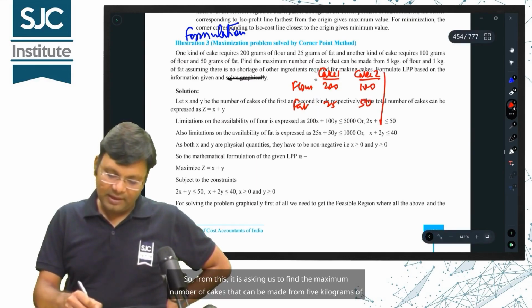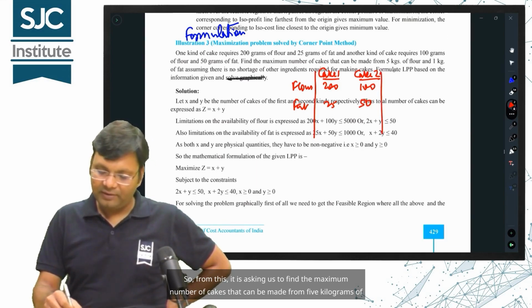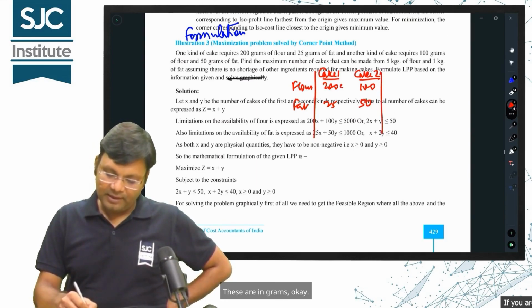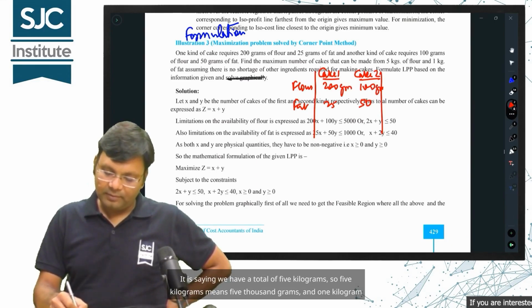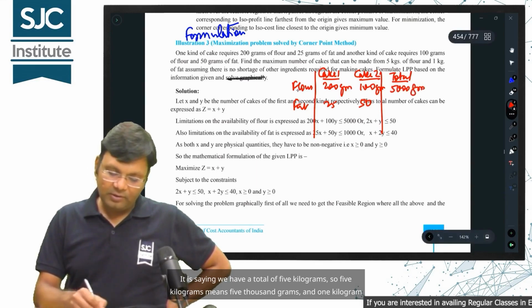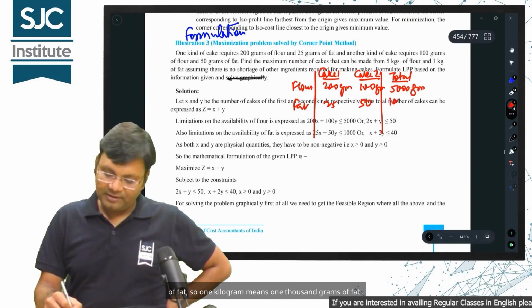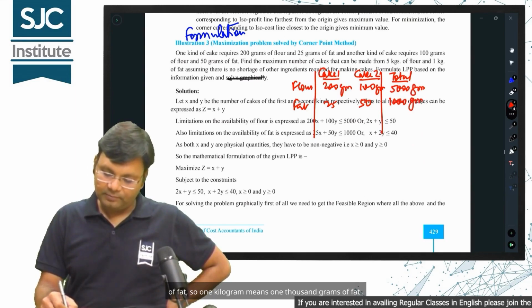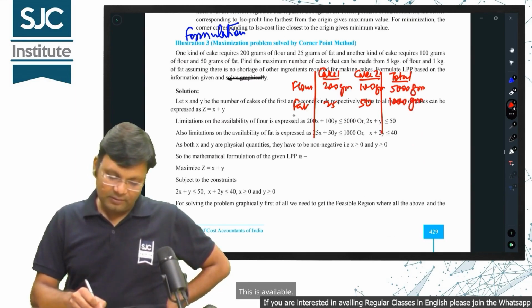From this, it is asking us to find the maximum number of cakes that can be made from 5 kilograms of flour. These are in grams, okay. It is saying we have a total of 5 kilograms, so 5 kilograms means 5,000 grams, and 1 kilogram of fat, so 1 kilogram means 1,000 grams of fat. This is available.